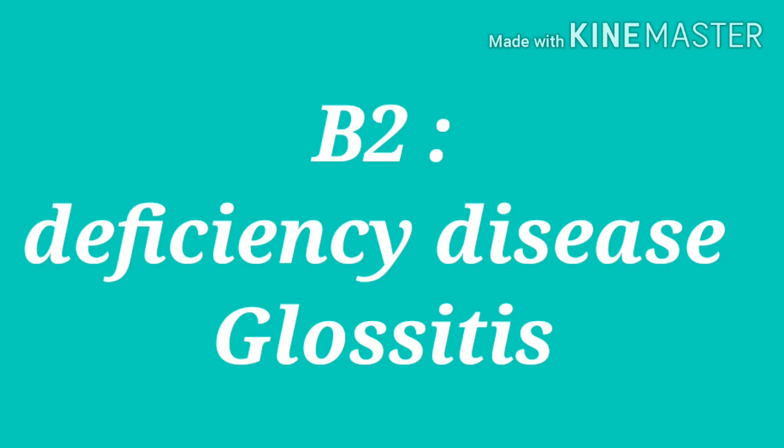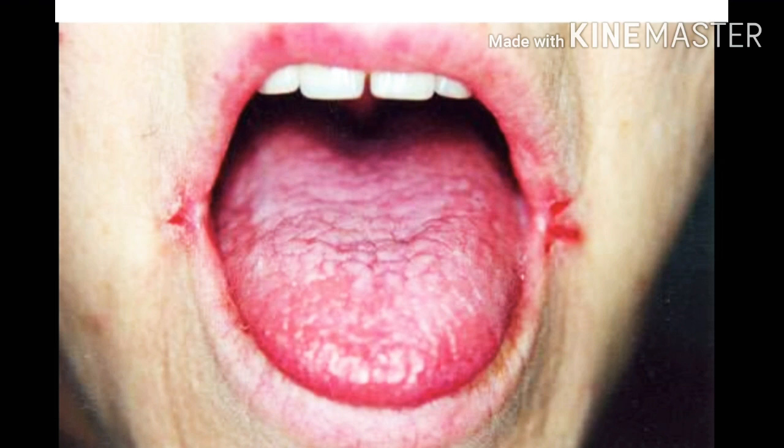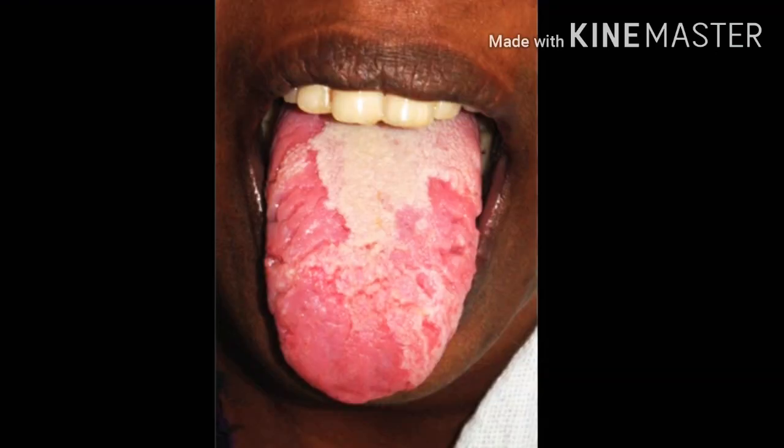Symptoms of glossitis disease are mouth cracks at corner, red and sore tongue, scaly skin, photophobia. These are the symptoms of glossitis disease.